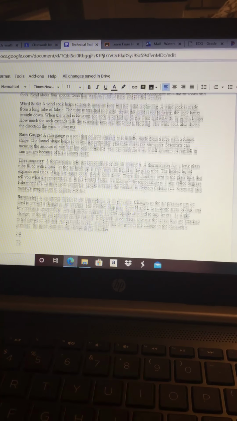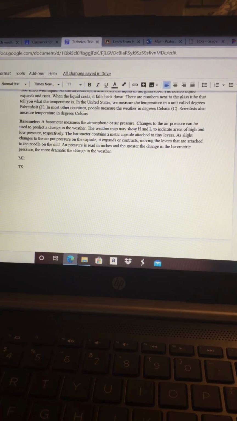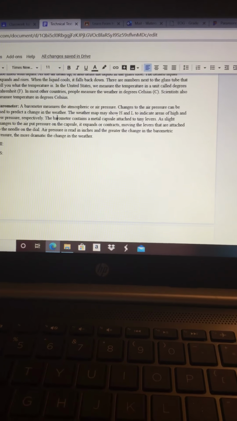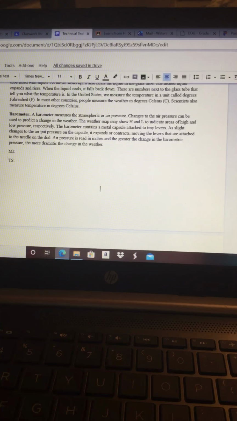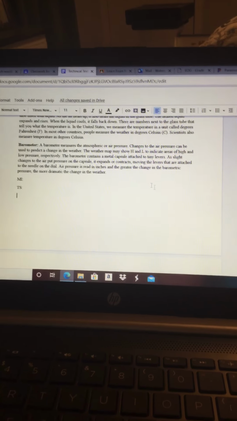So what you're going to do after you read this passage is tell me the main idea. Tell me in one complete sentence what the text is mostly about. And then you're going to identify the text structure. So tell me how it was organized. Decide if it was, let me scroll back up.